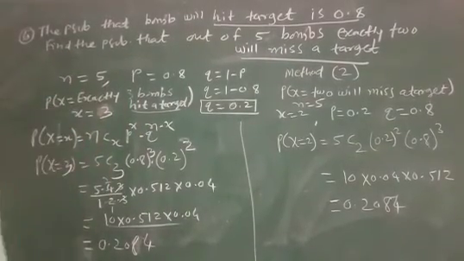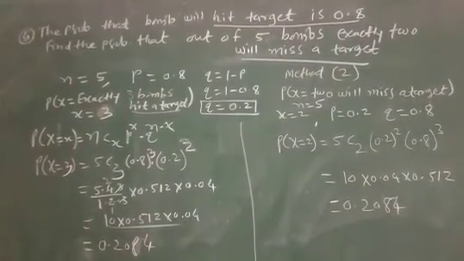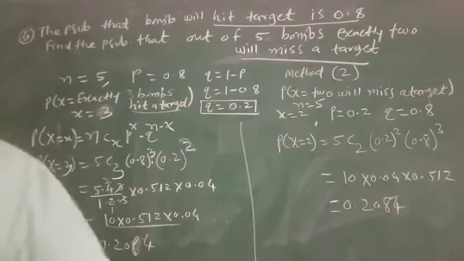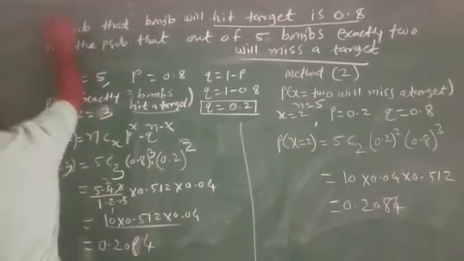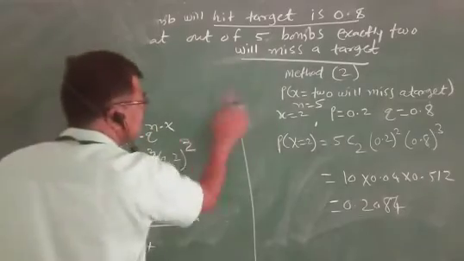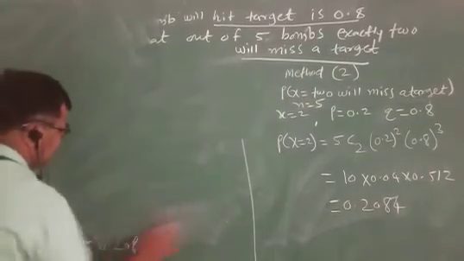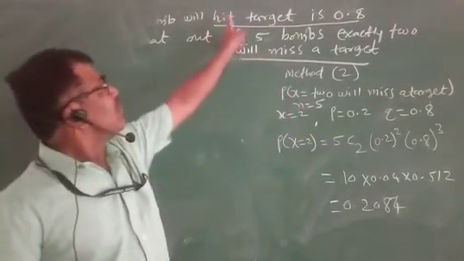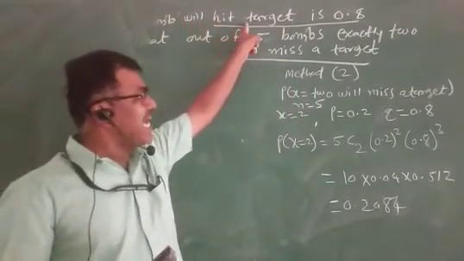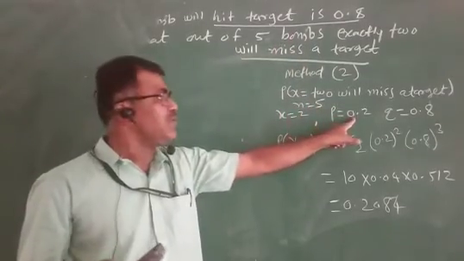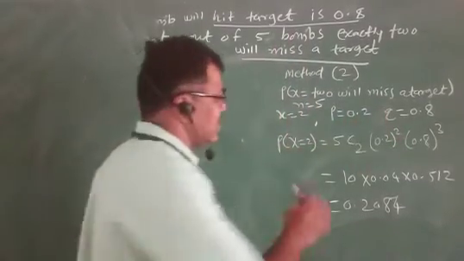Now write homework for the example, method 1 and method 2. See the difference between these two. Here the probability of hitting a target is 0.8, therefore the probability of a miss is 0.2 and q equal to 1 minus 0.2.